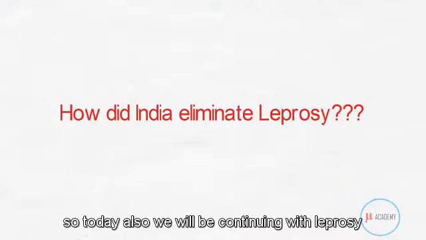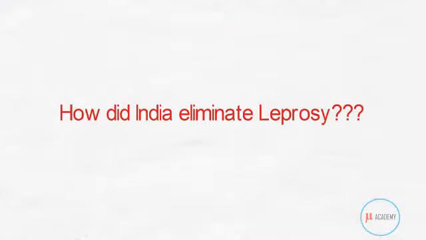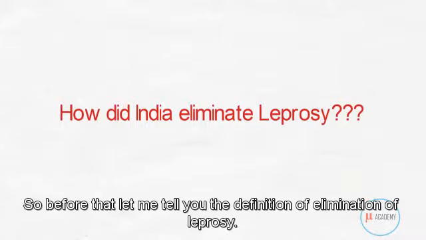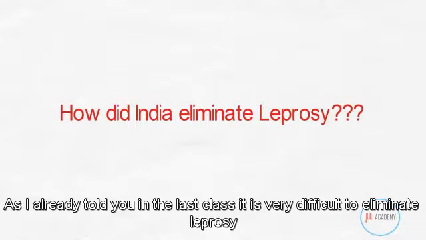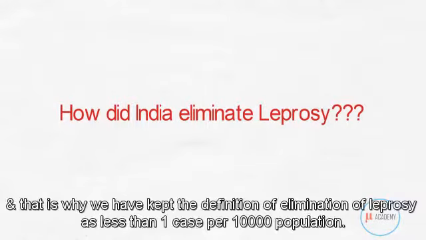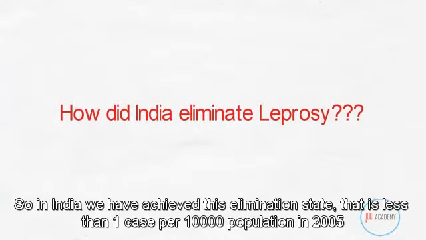So today also we will be continuing with leprosy. So let me begin this class with a small question. How did we eliminate leprosy in India? Before that, let me tell you a definition for elimination of leprosy. As I already told you in the last class, it is very difficult to eliminate leprosy. And that is why we have kept the definition of elimination of leprosy as less than 1 case per 10,000 population. So in India, we have achieved this elimination state, that is less than 1 per 10,000 population in 2005.